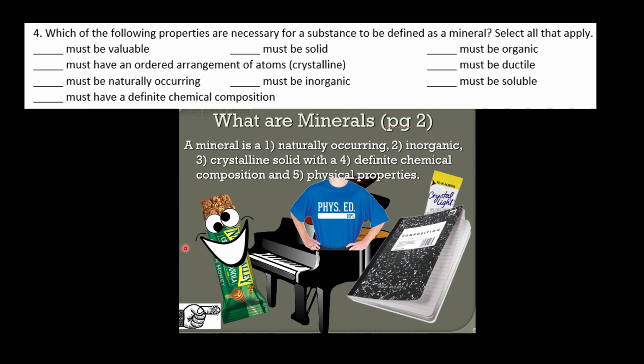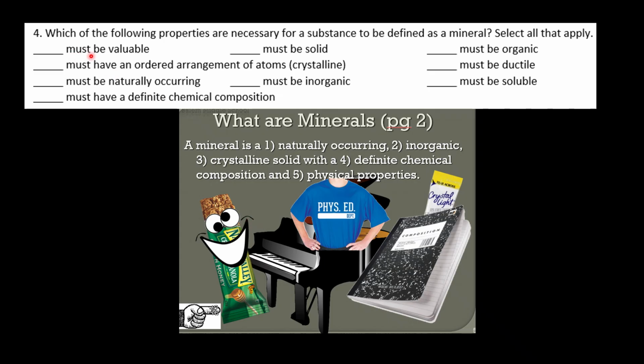We had our nature bar for naturally occurring. And then he was singing happy birthday, and he had a party going on inside the organ. In organ is inorganic. And then we had our crystalline solids. Well, that's our crystal light package, which we used as a bookmark. And this is all inside the organ with our chemical composition notebook. All right, so definite chemical composition. And then, of course, physical pop jumps out of there and surprises everyone with the birthday wishes. So physical properties. And so these would be the 5 parts of the definition of a mineral.